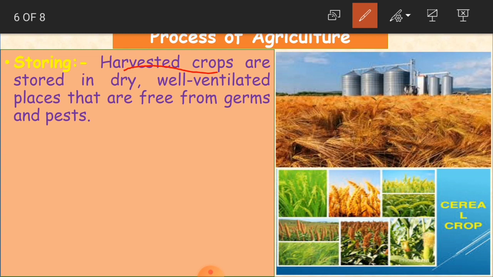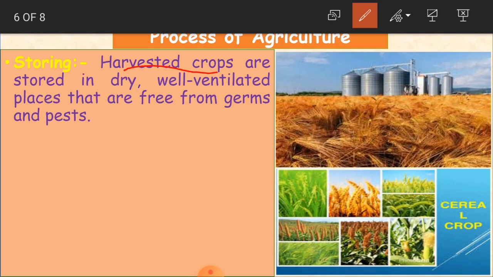When the place is well ventilated with light and has no moisture, in the sense no wet condition, the crop remains healthy in the storage place. If the place is not dry and not ventilated, then what happens?